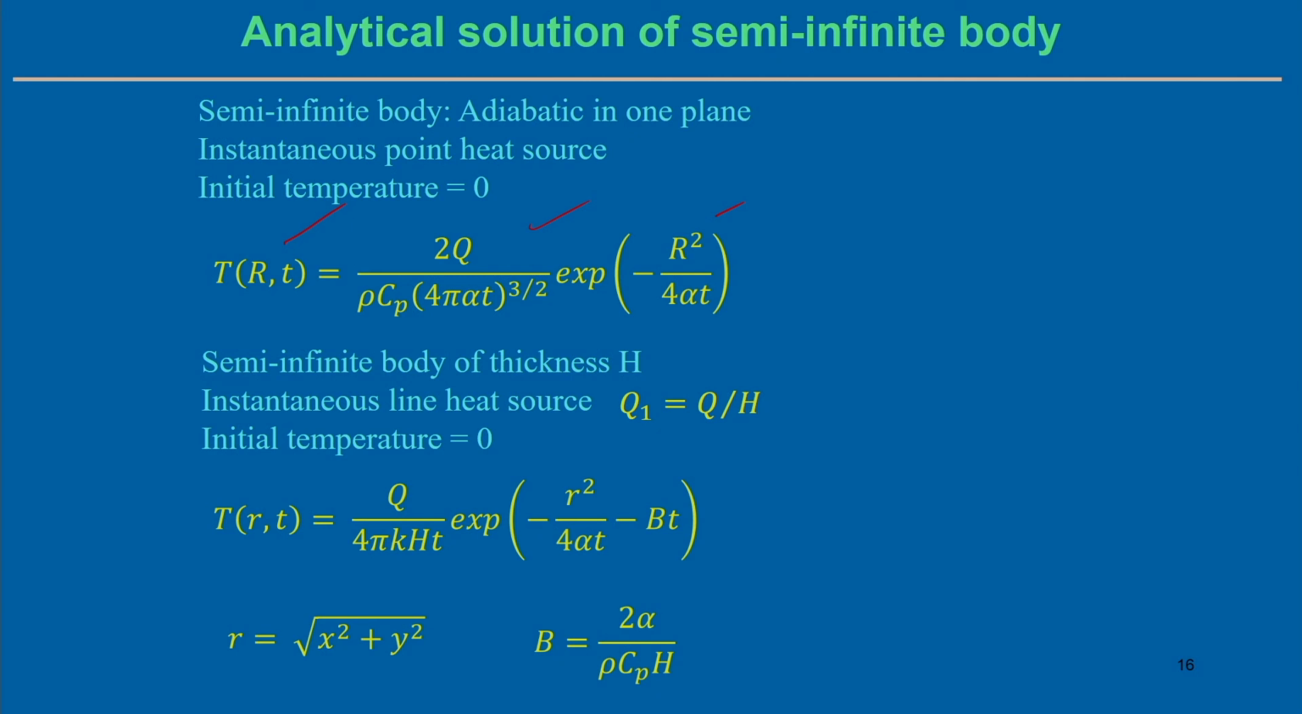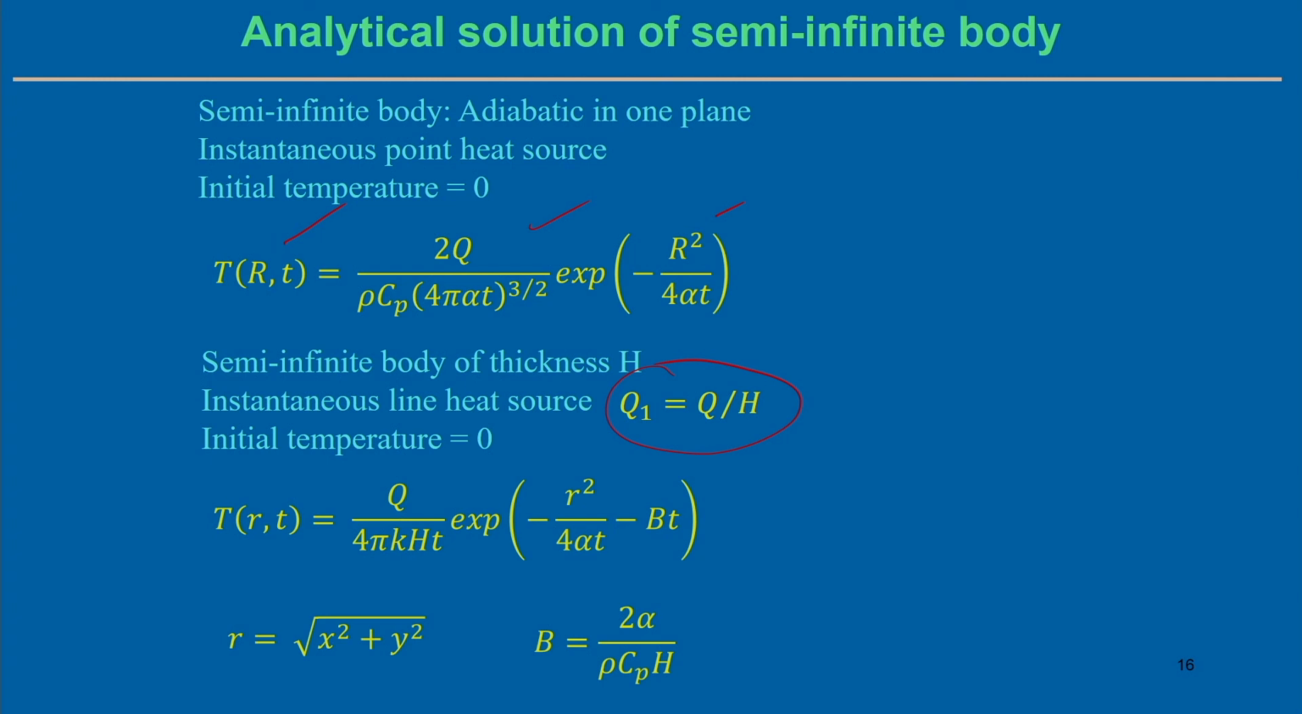Now, if we assume the semi infinite body has a finite thickness h, the instantaneous line heat source can be represented as Q1 equal to Q by H. This is the representation of the line heat source. Q is the estimate of the energy supplied, and we divide this energy not exactly at a point, but rather over a particular length.